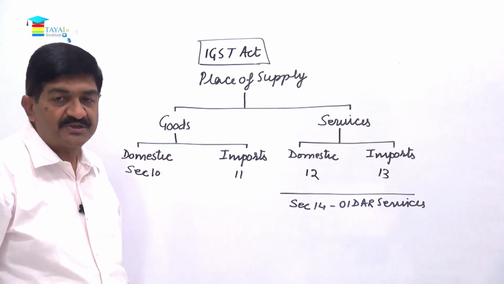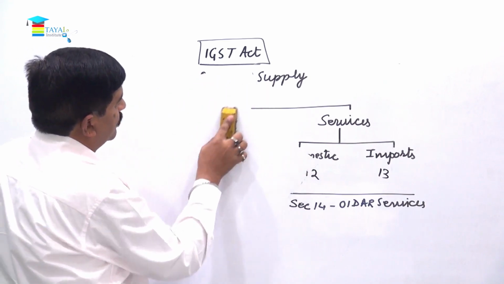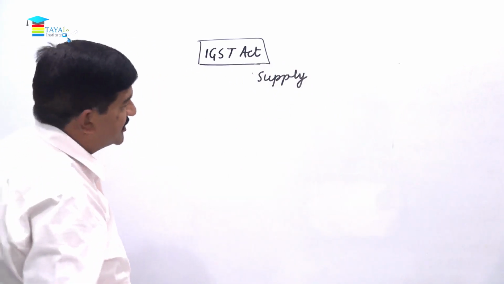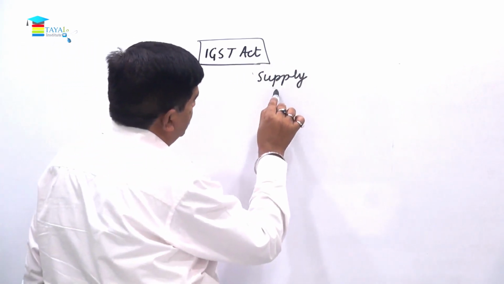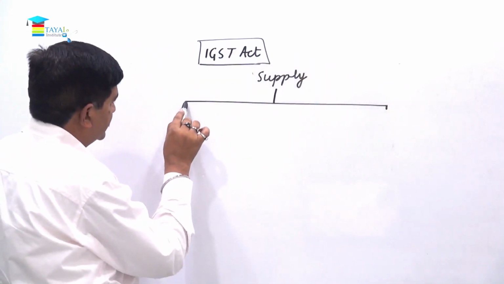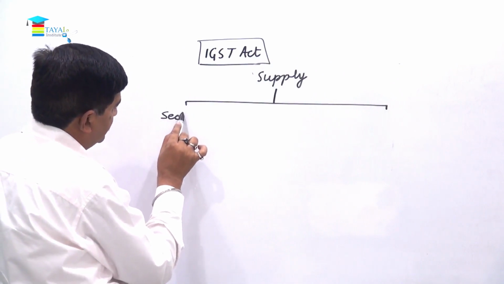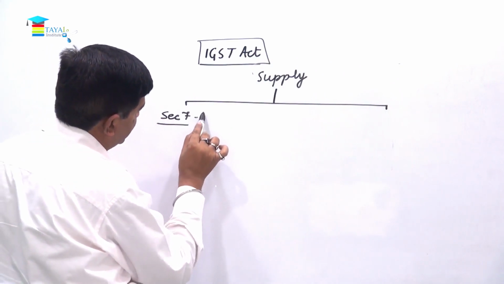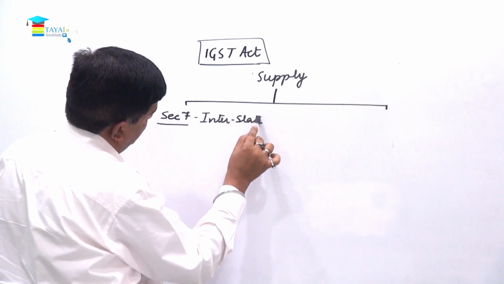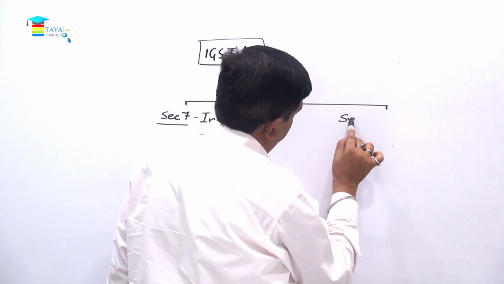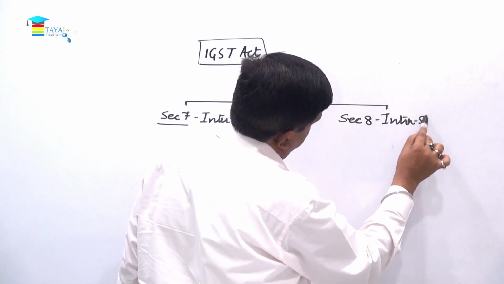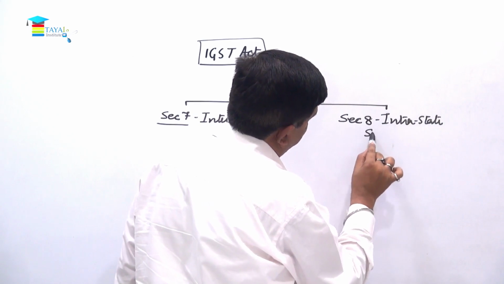So now let us come to section 7. Now we can put a title, only the word supply. In the word supply, we can divide that in two parts. Section 7, this talks about interstate supply, and section 8, this talks about intrastate supply, right?